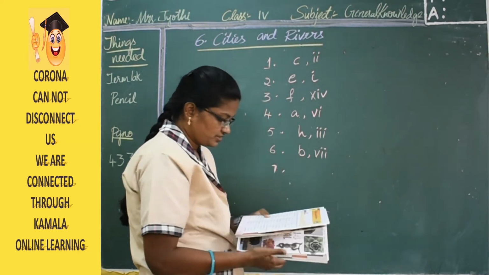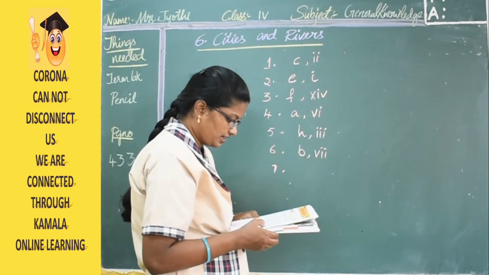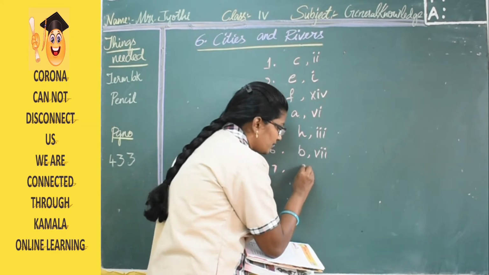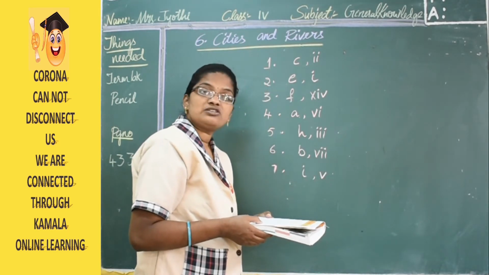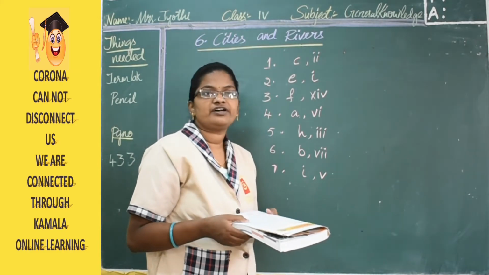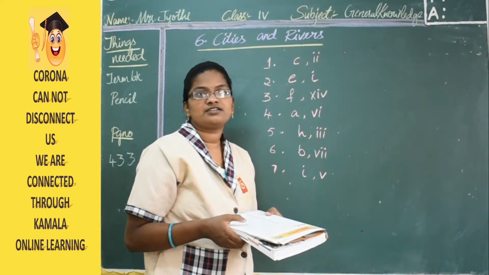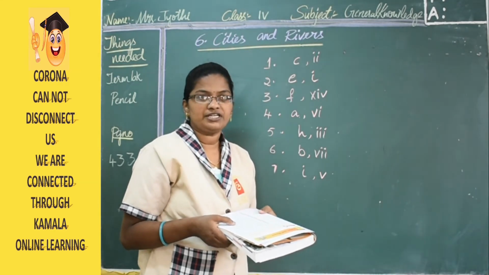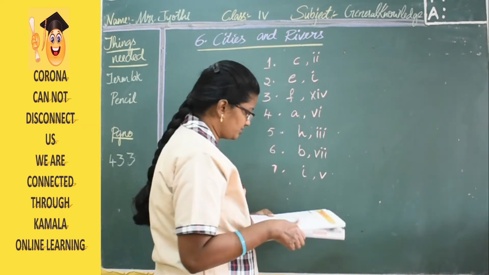The answers are I and V. It is located in Andhra Pradesh and the river flowing here is Krishna. The next, the eighth one.